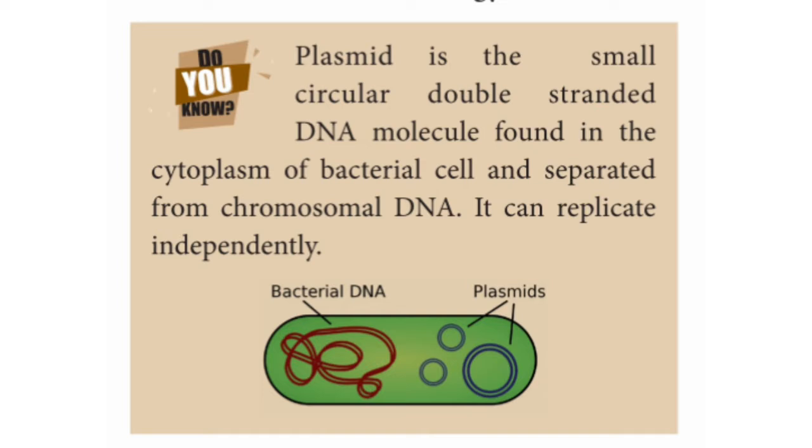Then what do you mean by restriction enzyme and DNA ligase? Restriction enzymes are used to cut the DNA segments at specific sites, so they are called molecular scissors. So in genetic engineering, we come across these enzymes. Enzymes are nothing but biocatalysts which speed up the chemical reaction. So this restriction enzyme and DNA ligase are used as genetic engineering tools.